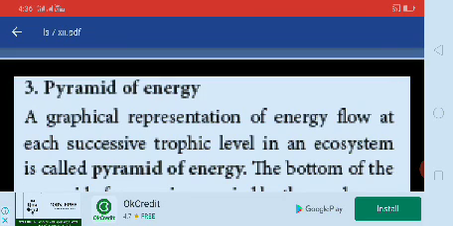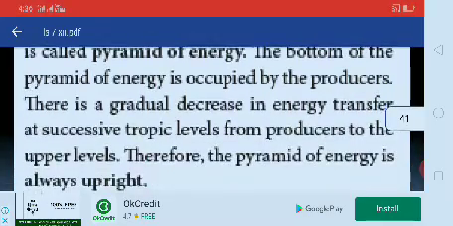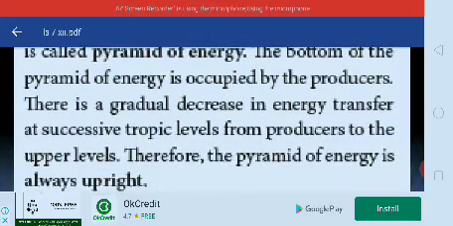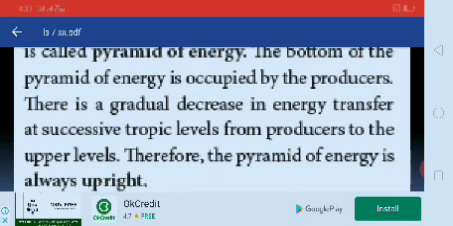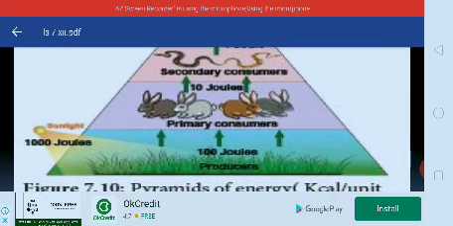The pyramid of energy. The graphical representation of energy flow at each successive trophic level in an ecosystem is called the pyramid of energy. The bottom of the pyramid of energy is occupied by the producers. There is a gradual decrease in energy transfer at successive trophic levels from producers to upper levels. Therefore, the pyramid of energy is always upright in position. Okay, this one is upright position. The 10% law is also an example for this one, biomass pyramid of energy.